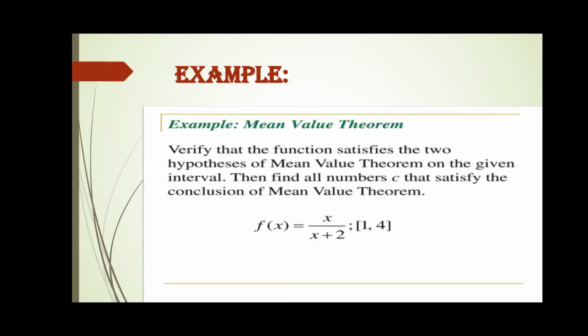So let us move forward. We study the example of the mean value theorem. In such an example, if you are asked to solve a mean value theorem question, you are always given a function and the interval, and by putting the interval values in the function, you would prove the mean value theorem.